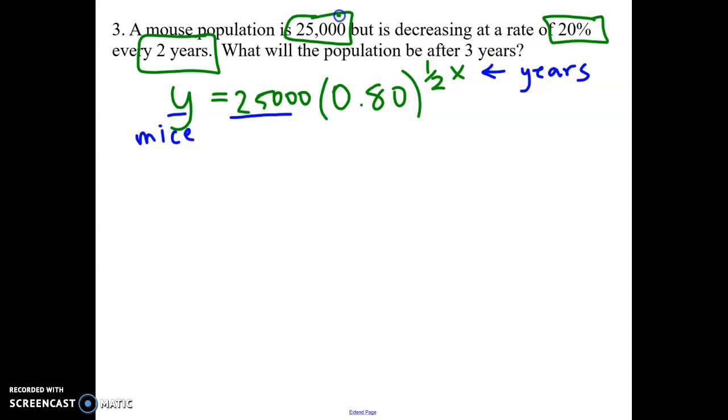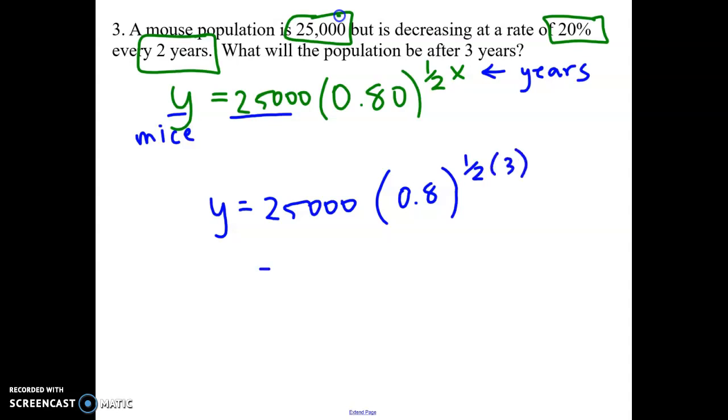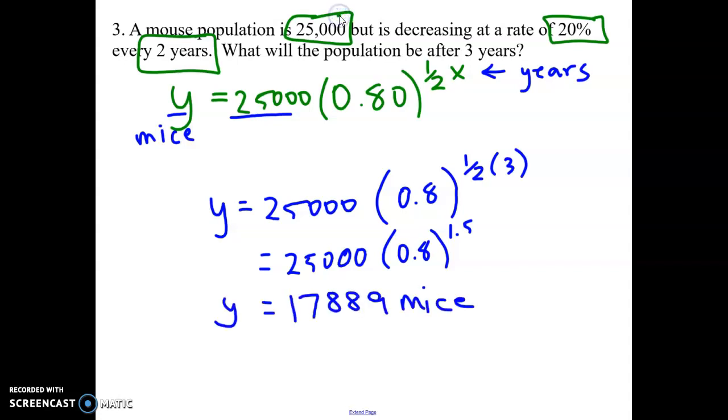So if we want to solve this, it says what will the population be after 3 years? I'm going to be plugging in 3 in for x. So all we would do is go 0.8 to the power of 1/2 times 3, which is really to the power of 1.5, because half times 3 is 1.5. So let's calculate that using our calculators. So our population there would be 17,889 mice.